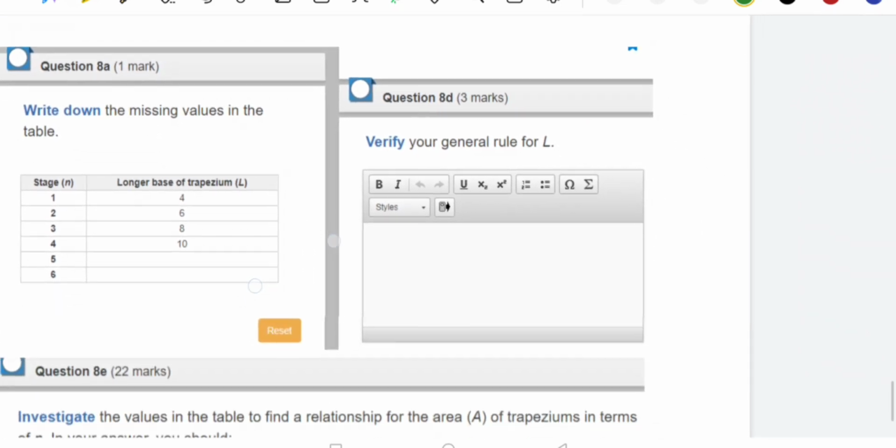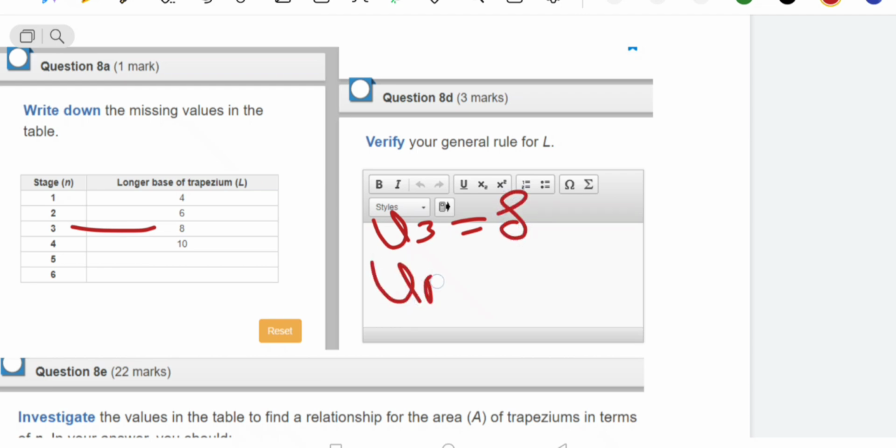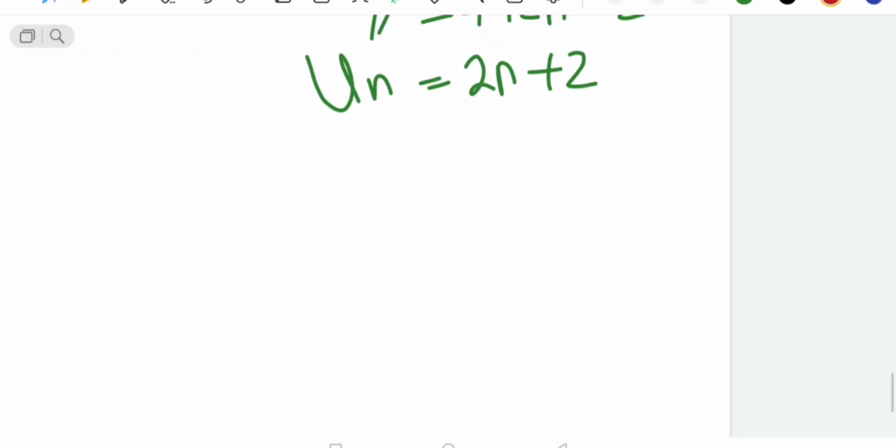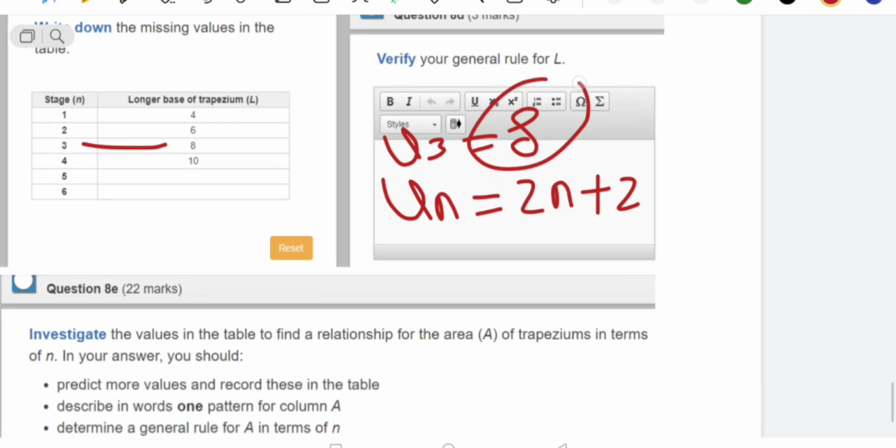Now the D part again, they are asking you to verify your general rule. To verify, actually the table is the same. Question number 8a. To verify, for example, u3 is 8. So our rule is un equal to 2n plus 2. We'll use this rule. N is 3, the answer should be 8. If the answer is 8, it means our rule is correct.